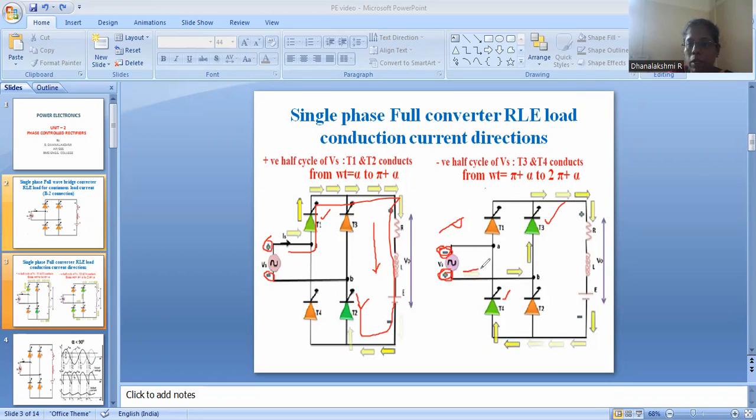So now the current flows from the supply, from this terminal of the supply to thyristor T3, then flows to the load, then goes to thyristor T4 and back to the supply. And during the negative half cycle also, the current flows in this direction from top to bottom, which means that the negative cycle is also being rectified. So this is the idea of how this works in both the positive cycle as well as in the negative cycle.